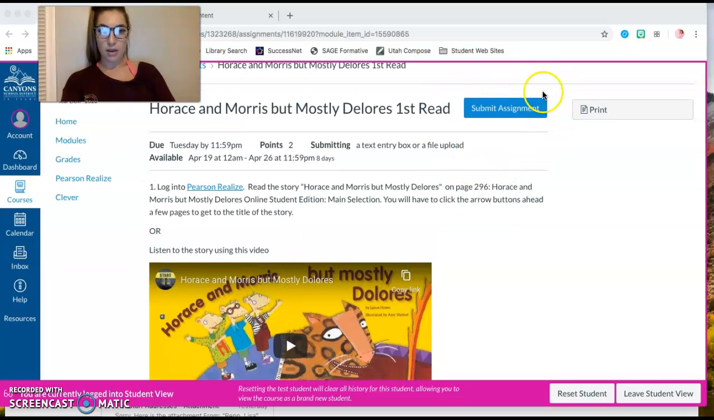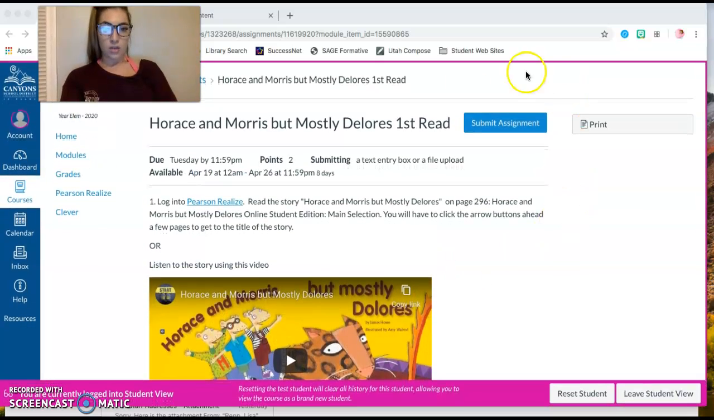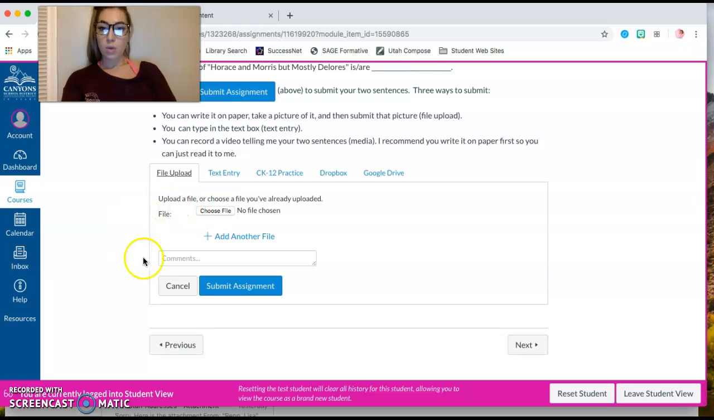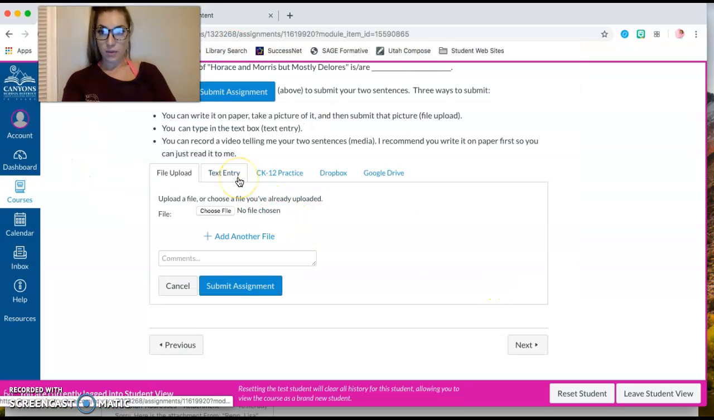So remember, the submit button is up here, so they'll have to click that. But all they're doing is writing the characters are these people, and the setting is what is or are what. So you can either take a picture, write it on paper and take a picture of it. You can type it in the text box, or you can record it. So again, you'll just click up here. Go ahead and click submit assignment. If you want to upload like a picture, this is where you're going to do it. In the file upload, you'll just choose your file and then go ahead and upload it that way. So that's if you write it.